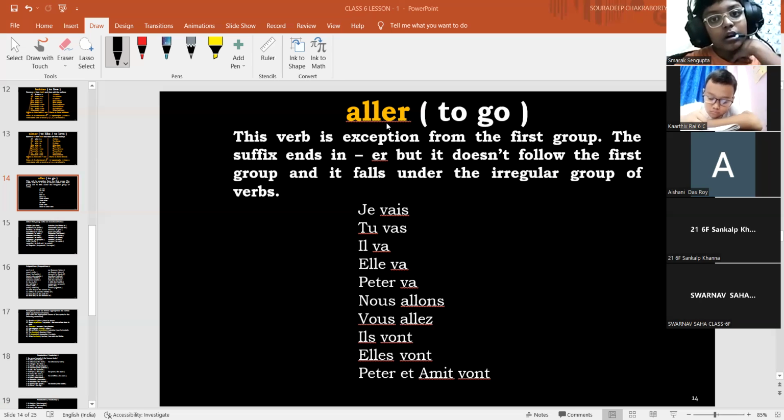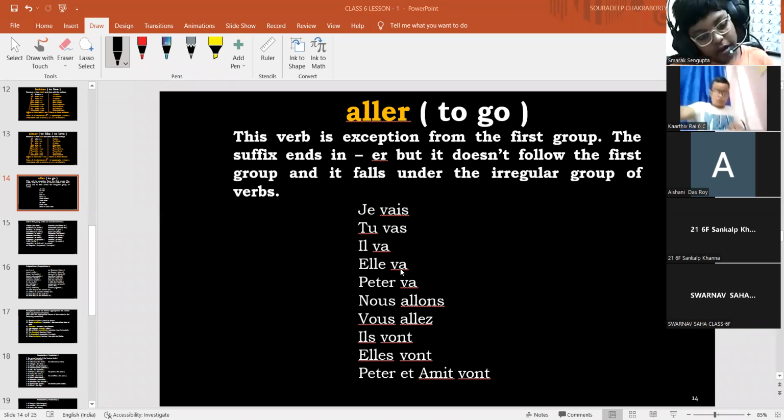Je vais. I go or I am going. If I say I am going, don't write je suis. Don't use the suis. Je vais means I am going as well as I go. Next is tu vas. Il va. Elle va.